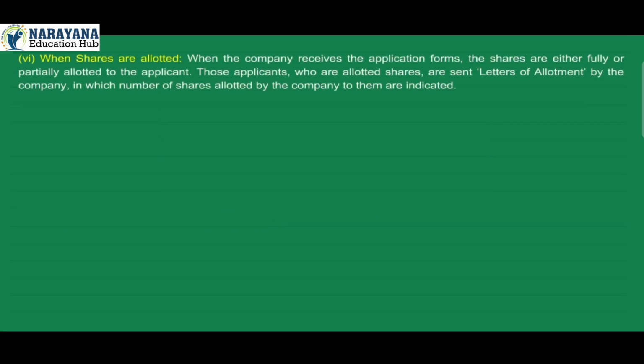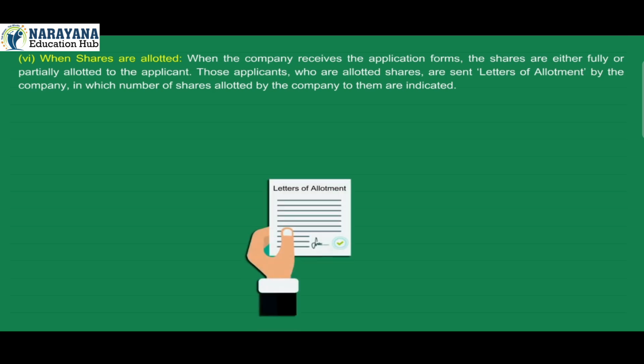6. When shares are allotted. When the company receives the application forms, the shares are either fully or partially allotted to the applicant. Those applicants who are allotted shares are sent letters of allotment by the company in which number of shares allotted by the company to them are indicated.